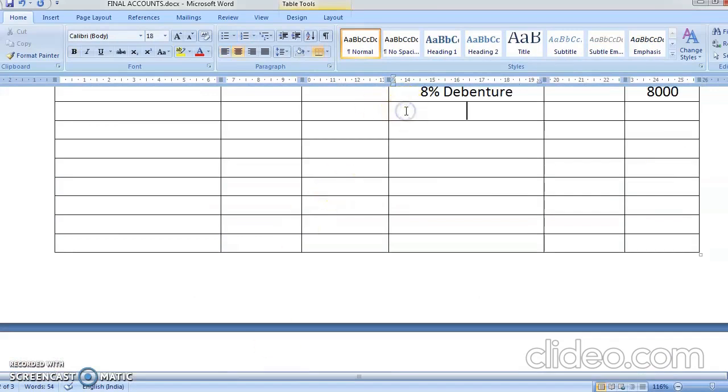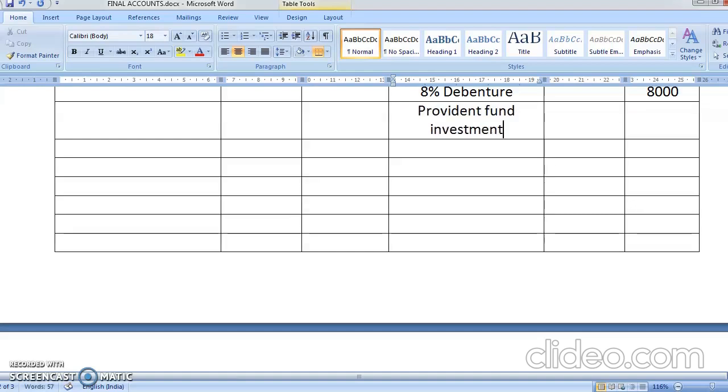Yes, so you had a provident fund investment. Okay, well, how much was the provident fund investment? It was 3,500.